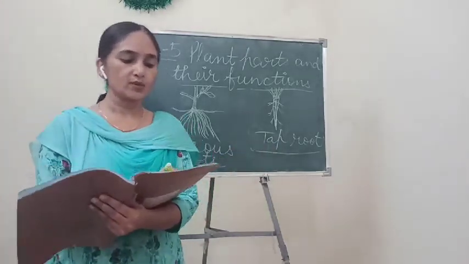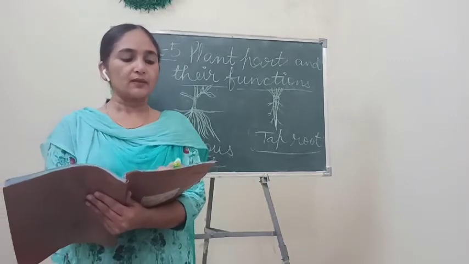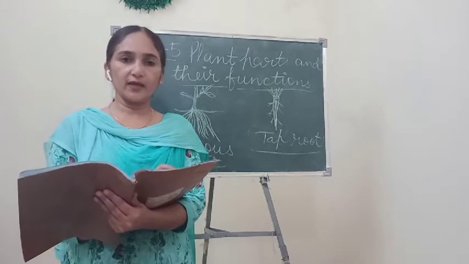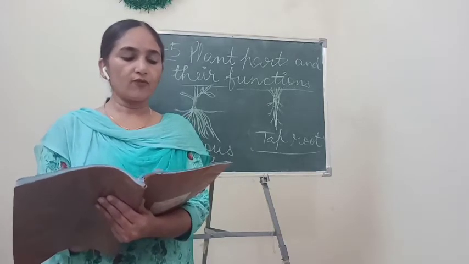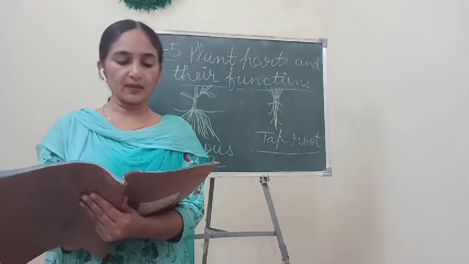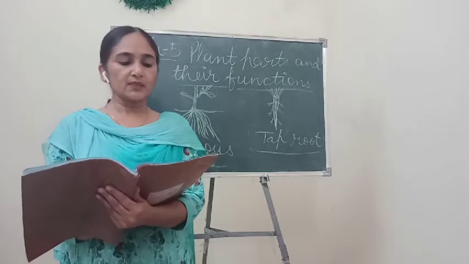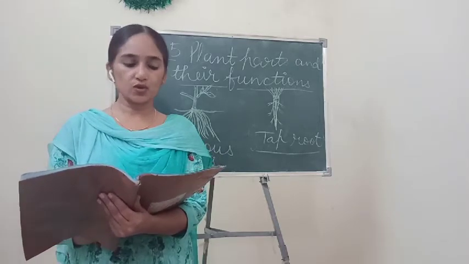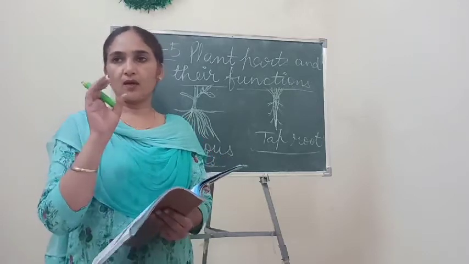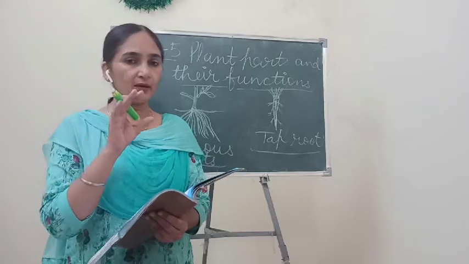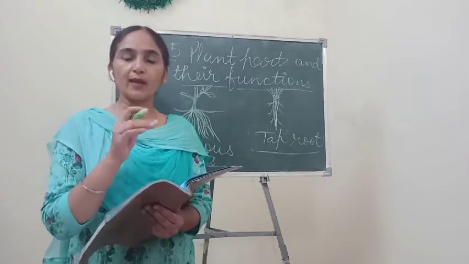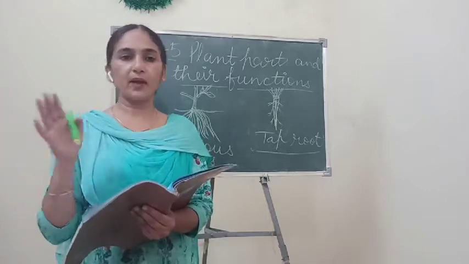The fibrous roots have many branches that spread out sideways. They do not go very deep into the soil. Fibrous roots branch sideways, holding soil particles together. This prevents soil erosion. Means, what is soil erosion? With the help of wind or by the flowing of water, soil can be washed away from any place.